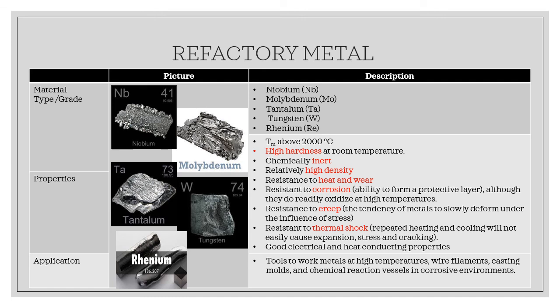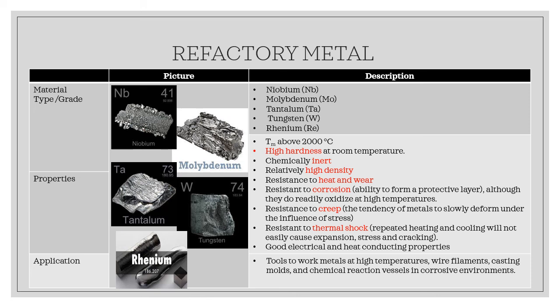It has high hardness at room temperature and is chemically inert. Usually, these materials has high density and weight, and it could also resist heat and wear. Refractory metals also can resist corrosion and creep, and also thermal shock, even though it is repeatedly heated and even though it is exposed to expansion, stress, and cracking.